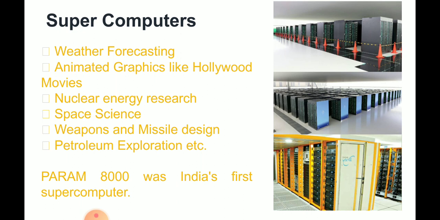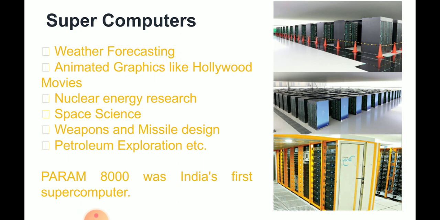And Param 8000 was India's first supercomputer. Supercomputers are used in weather forecasting, animated graphics like Hollywood movies, nuclear energy research, space science, weapons and missile design, petroleum exploration, etc.